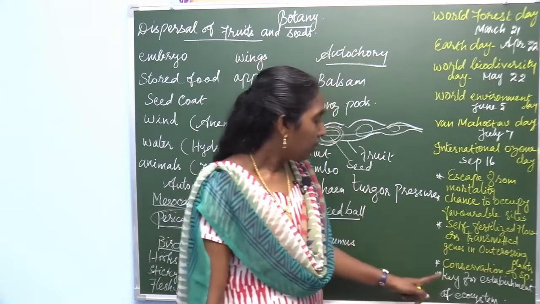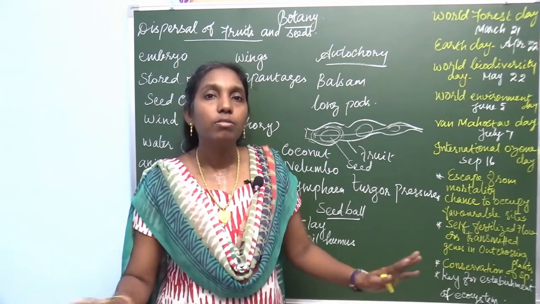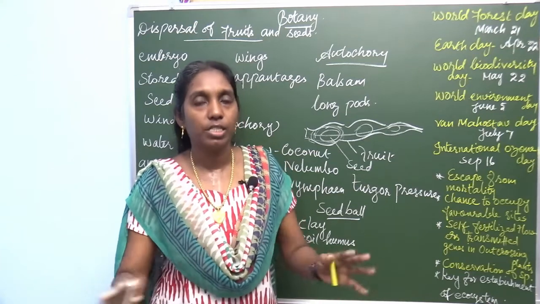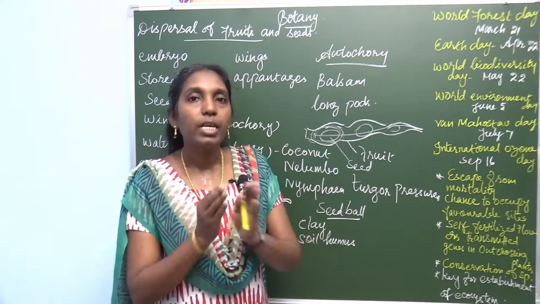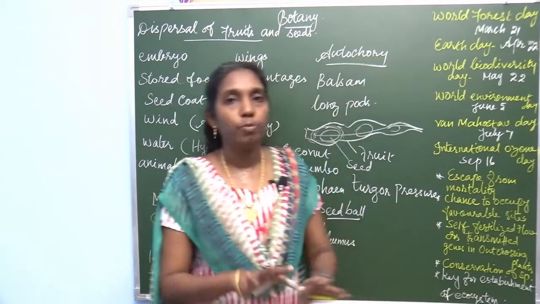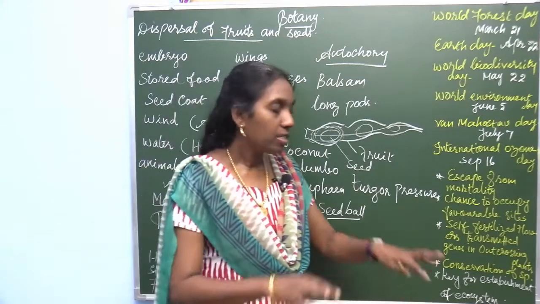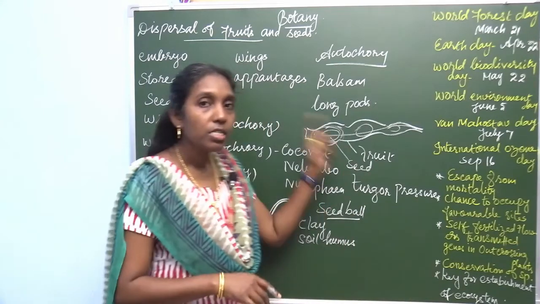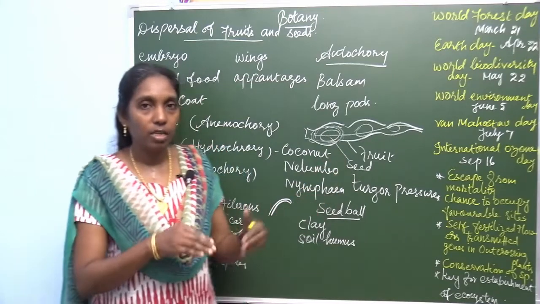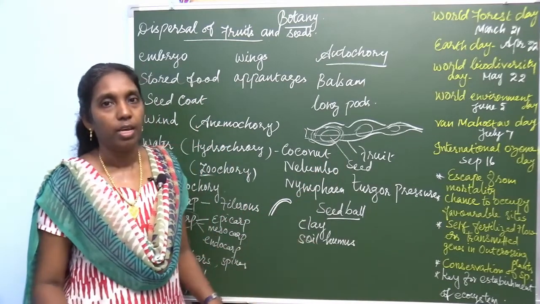So, this is another advantage. And the main advantage is that it conserves the plant community, that is species. The different species can be conserved. And it is a key for establishment of the ecosystem. The dispersal of fruits and seeds is the key to establish and maintain the ecosystem.